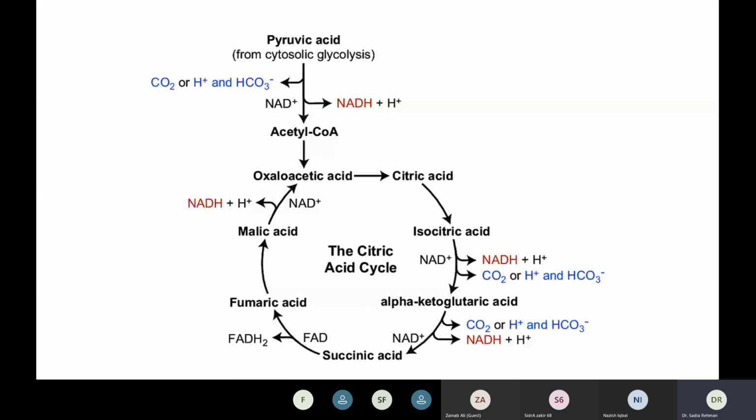This is the cycle. अगर आप इसमें देख लें, this is pyruvic acid is converted to acetyl CoA, then acetyl CoA is converted to acetic acid, which is converted to citric acid. Now this citric acid is converted to isocitric acid, which is done by the enzymes. This may be directly converted to alpha ketoglutaric acid, which is again the function of the enzyme.